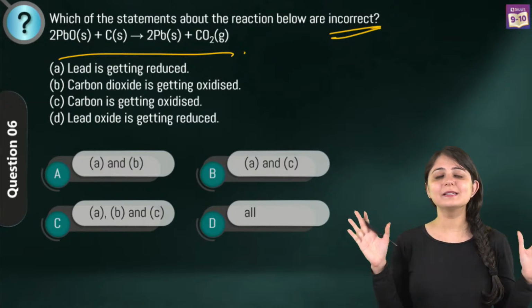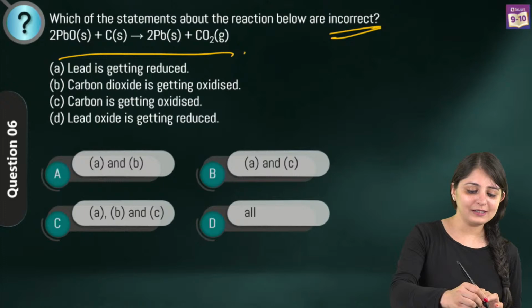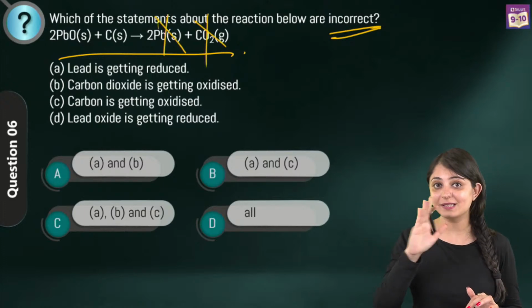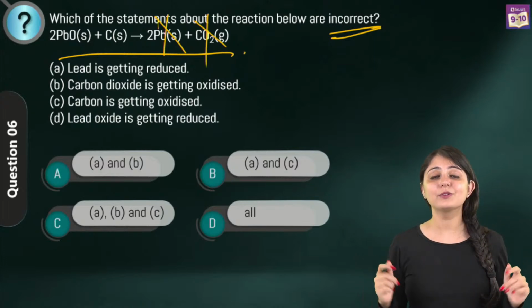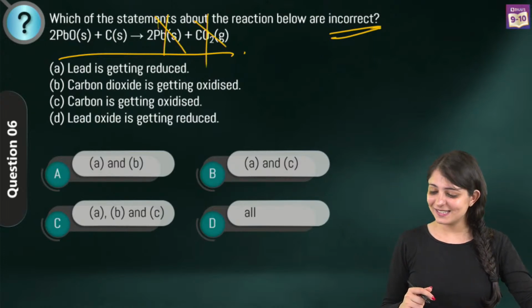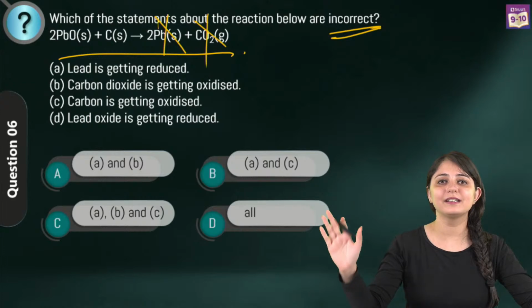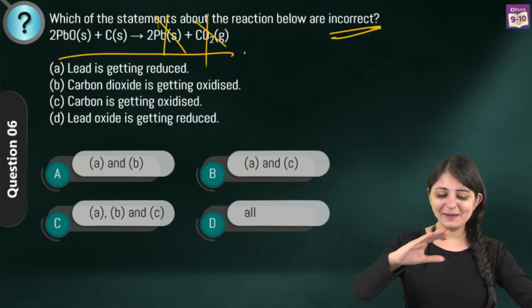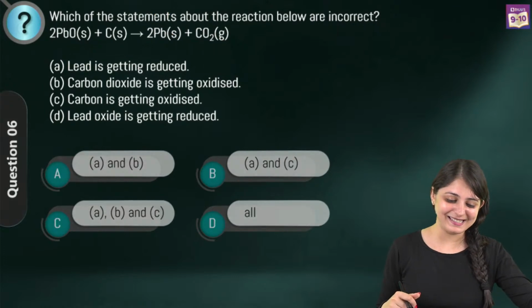I told you one simple rule. On the product side, whatever substance you see, you can just put a cross. It's not getting oxidized, it's not getting reduced. Your answer will be from the reactant side. Based on this, I am sure all of you will arrive at the correct answer really quick. A, B, B, B, everybody is saying, alright, let's see.